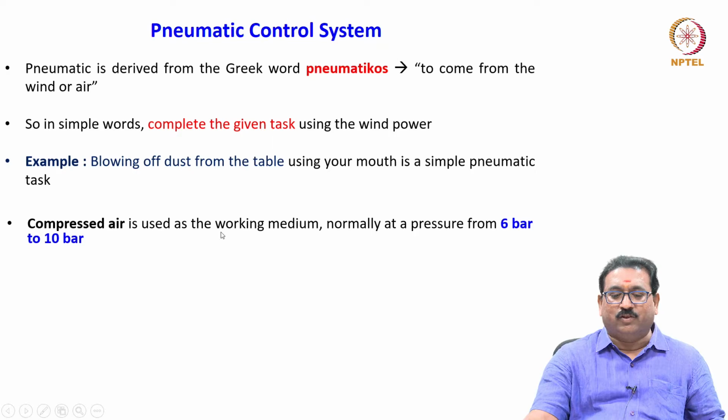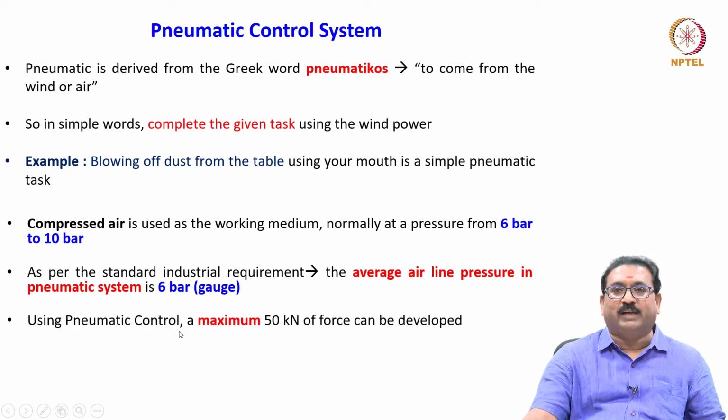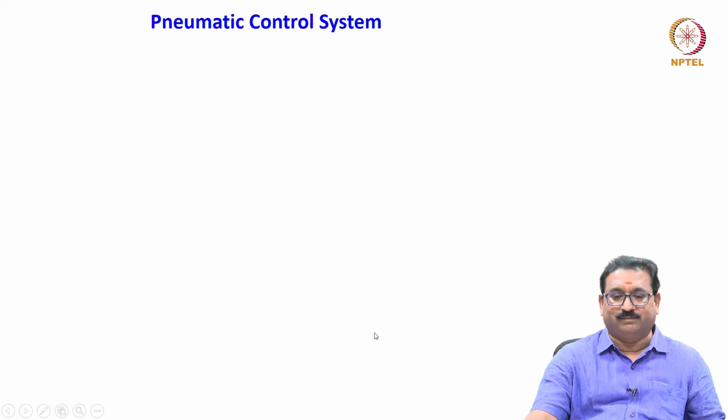Compressed air is used as a working media in a pneumatic system, normally at a pressure ranging from 6 bar to 10 bar. As per the industrial requirement, the average airline pressure in pneumatic system is generally 6 bar. Using pneumatic control, a maximum 50 kilonewton of force can be developed.